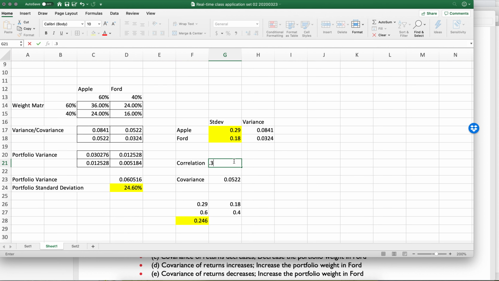But when we go back to 0.35, then we get a 21. And notice, this is kind of interesting, when the correlation is 0, we actually get really close to the Ford standard deviation. And the reason for that is that we get all of the benefits of diversification with none of the risk. So let's go back to 0.35.